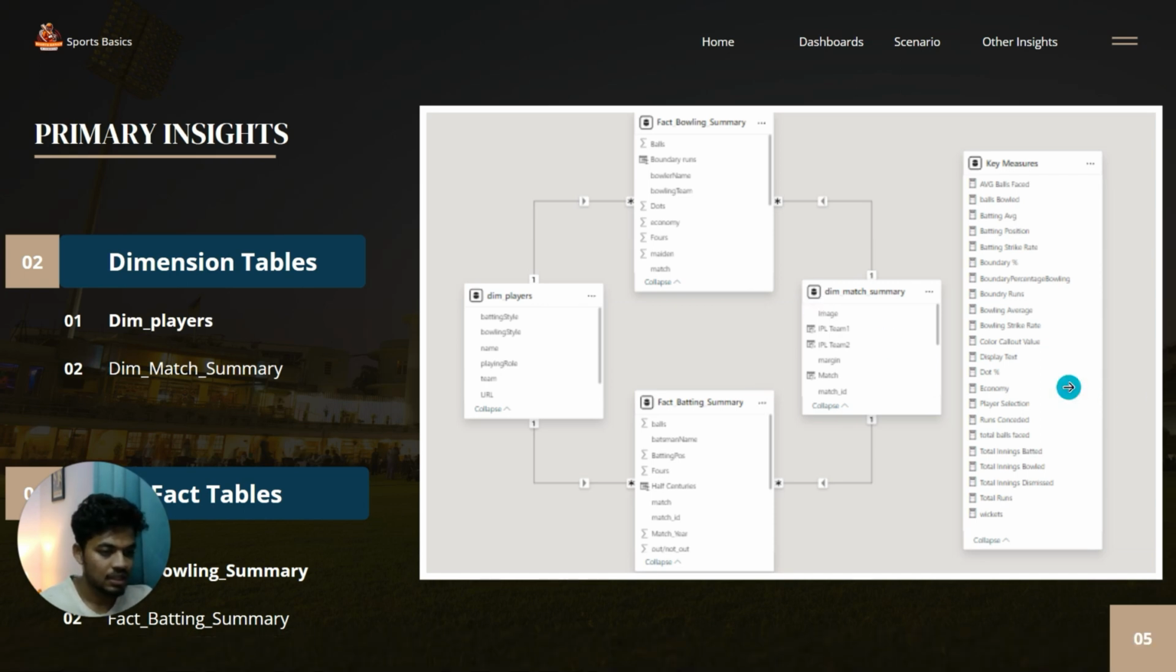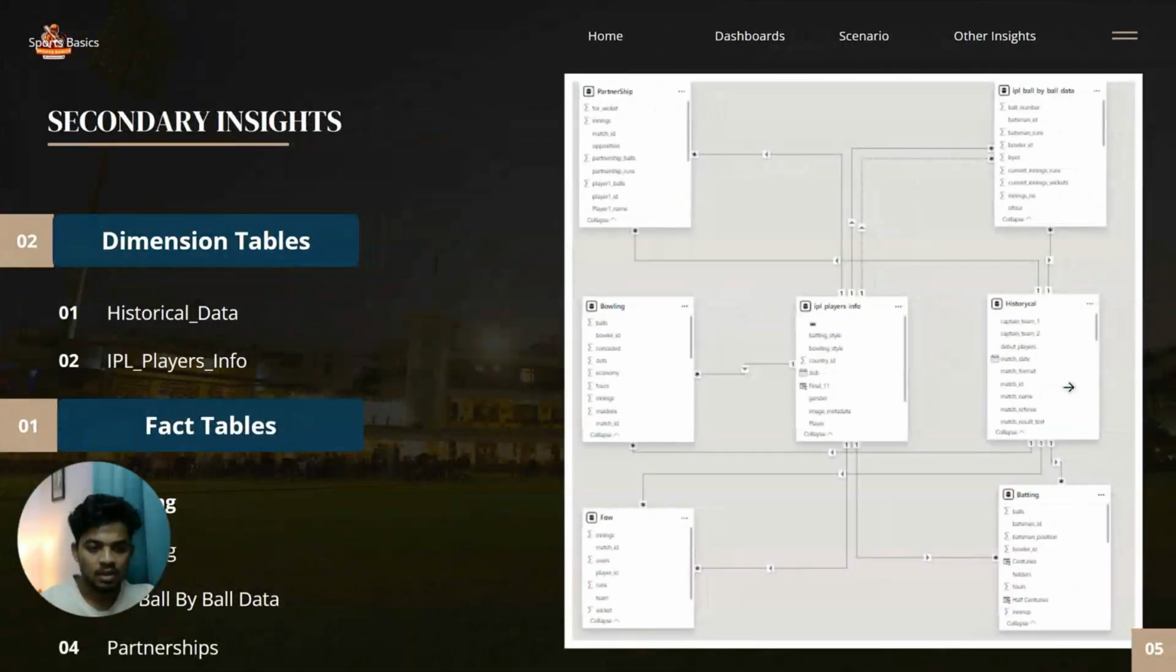Moving on to the secondary insights section, we follow a similar structure with dimension tables and fact tables. However, this time we look into historical data from 2008 to 2023. Here we have all-time statistics and insights, providing a rich source of information on the IPL history and trends. By organizing our data model in this way, we can effectively analyze both current and historical data, allowing us to gain valuable insights into player and match performance over time.